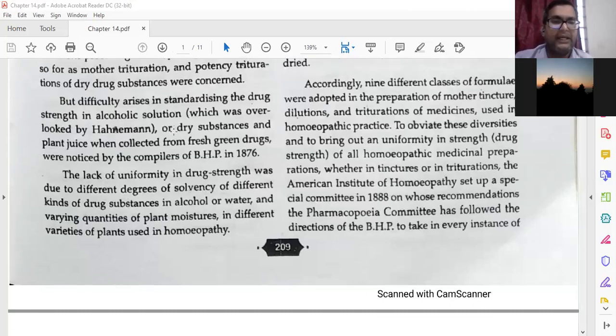The lack of uniformity in drug strength, in bracket you can write drug power, was due to the different degree of solubility of different kinds of drug substances in alcohol and water. Every drug substance, which is first class, second class, third class, fourth class, every class of drug, their solubility in the water or in the alcohol is very different, because it contains many things like resins, gums, and chemical juices and other things.